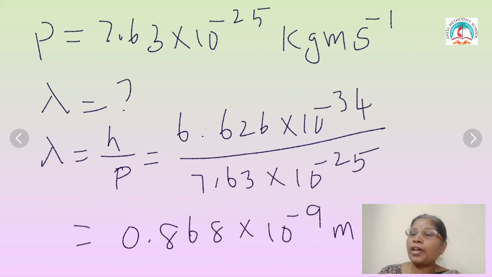The second step, you want to calculate the value of wavelength. So lambda equals h divided by p. h is a constant value, 6.626 into 10 power minus 34, and p is calculated in the previous step. When you substitute, the answer is 0.868 into 10 power minus 9 meter.